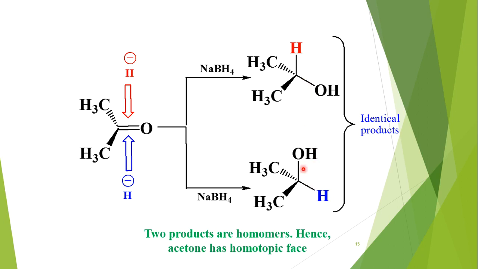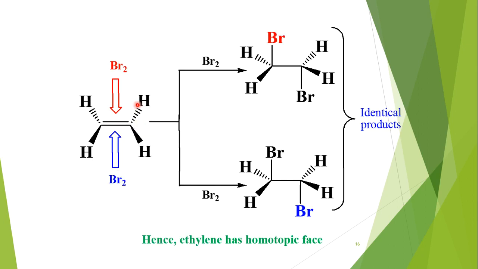If we observe both these structures, they are identical, meaning both are superimposable on each other. So both are homomers. So we say the two faces in this carbonyl, in this acetone, are homotopic faces. Both have a homotopic relation.